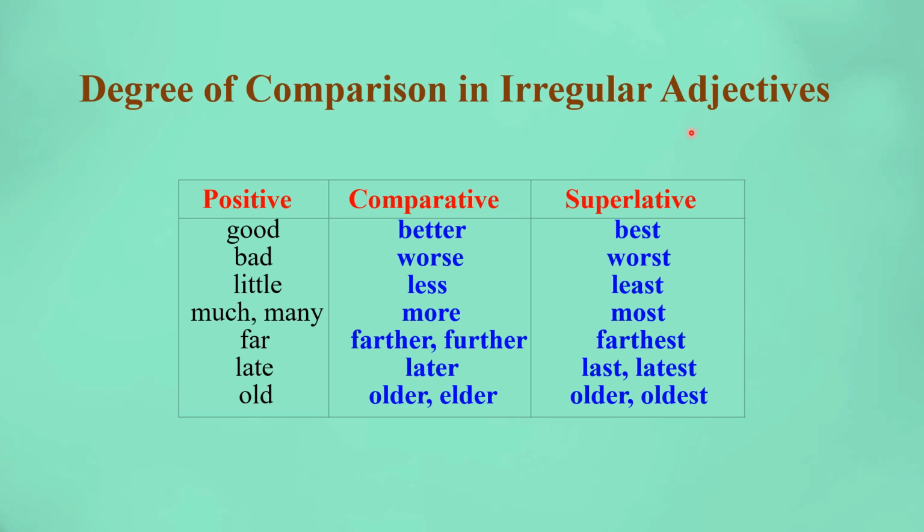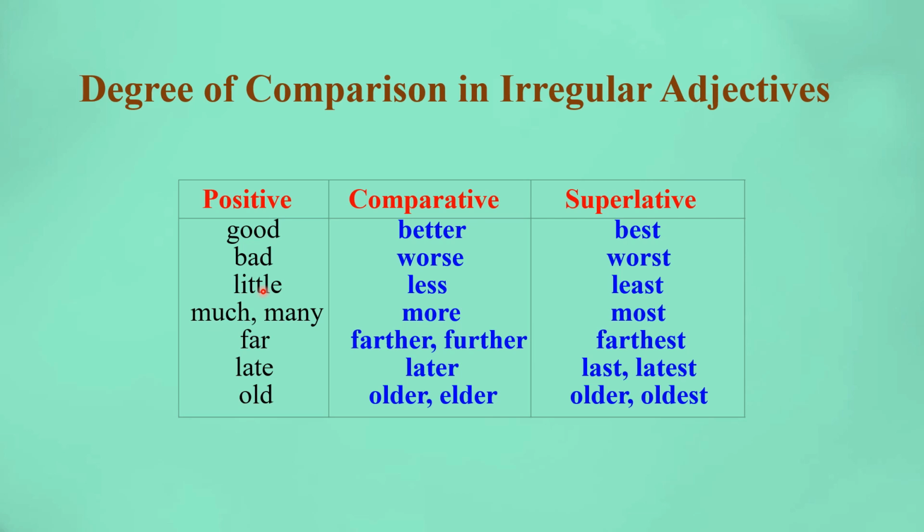So we call this kind of adjectives irregular adjectives. In verbs also we can find irregular verbs. There is no rule at all. Why it forms like that, we don't know. Those kinds of adjectives we call irregular adjectives. Here, good, better, best. We can't say good, gooder, goodest. Bad, worse, worst.